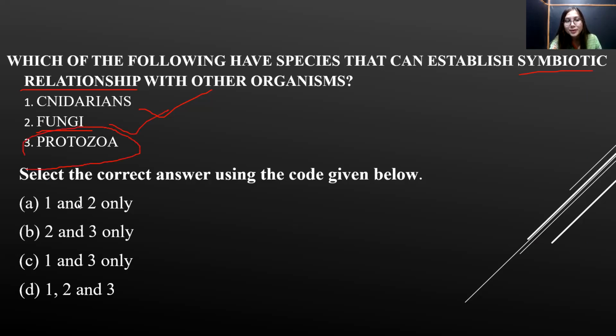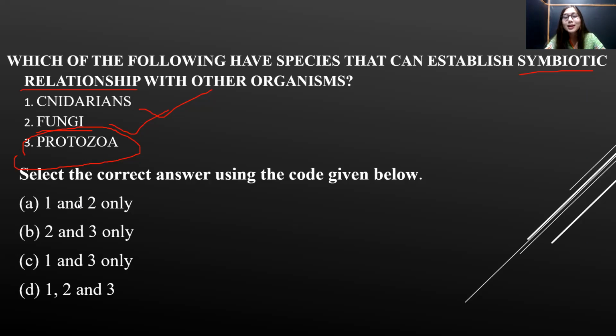Coming to protozoa. Protozoa also have some symbiotic relationship, but not in the form of mutualism, but in the form of parasitism. A very good example I can give you is Plasmodium. I think you have heard the word Plasmodium, right?